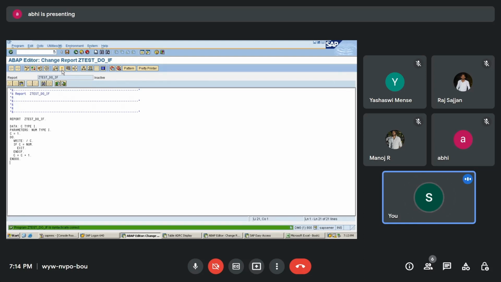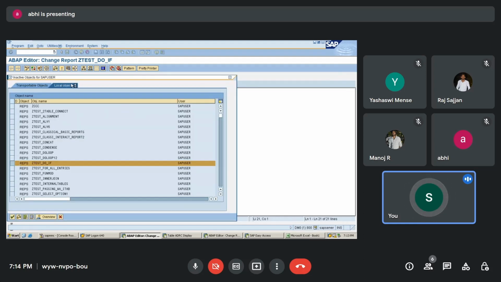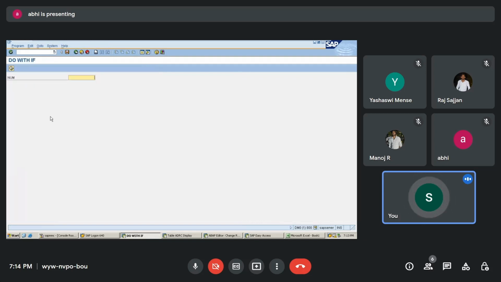Okay, I'll check this, activate this and run this. Now it is asking me how many numbers I want. I'll just put 12 and execute this. Just see here. First C was 1, so it got printed, which is not equal to 12. So it incremented, 2 got printed. 2 is not equal to 12, so it increments to 3, which is not equal to 12. Like this it will come over here. Somewhere 12 will be printed. Now 12 is equal to 12, so I'm entering with exit. Exit, come out of the loop. So this is how I can exit, or come out of infinite loops.